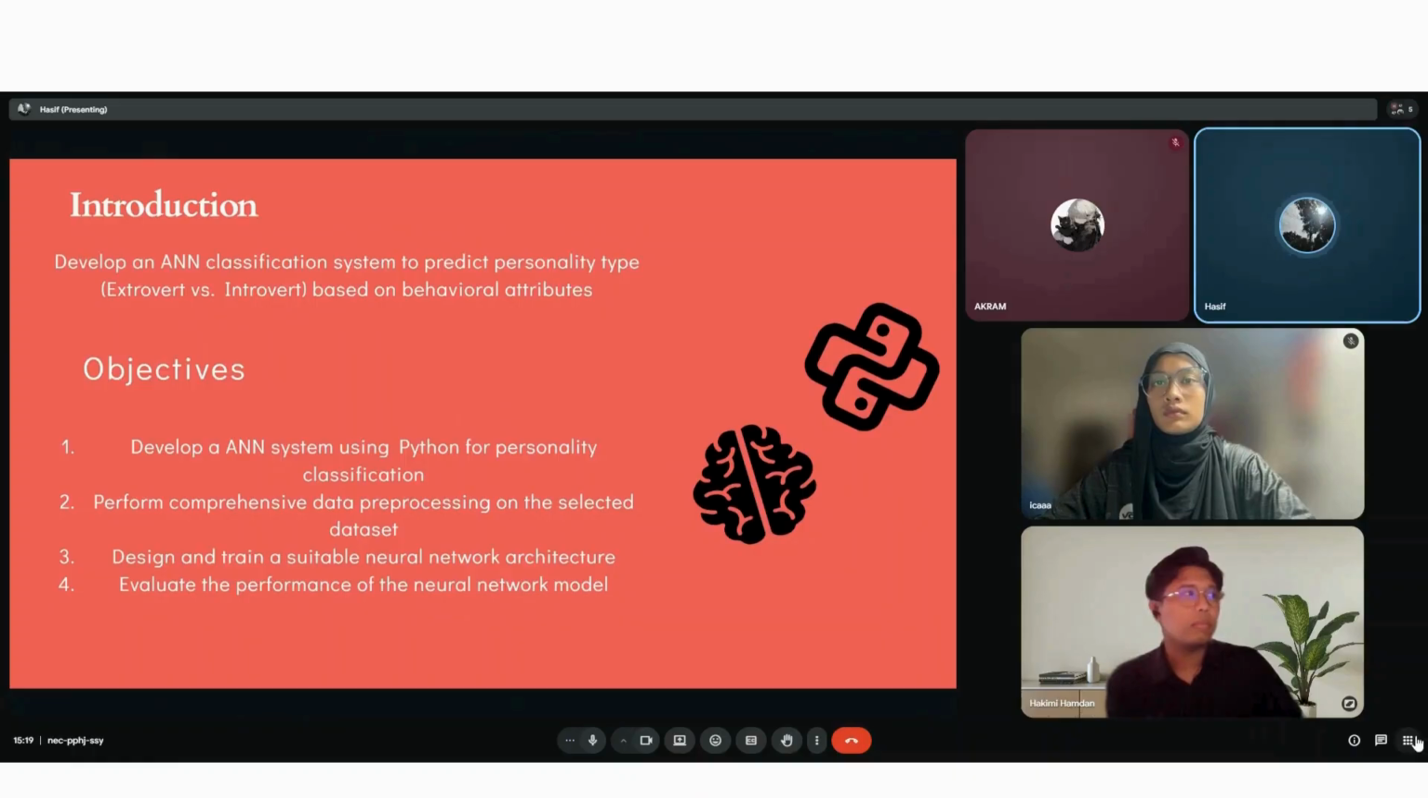neural network-based system. There are four objectives for our project. The first one is to develop an ANN system using Python for personality classification. Second one is to perform comprehensive data pre-processing on the selected dataset, and then to design and train a suitable neural network architecture. And lastly, we will evaluate the performance of the neural network model.